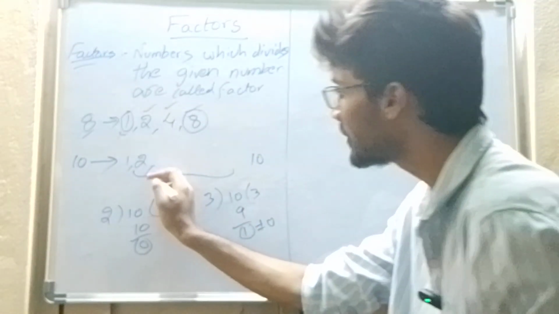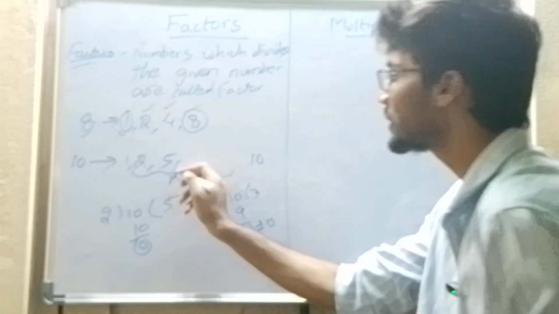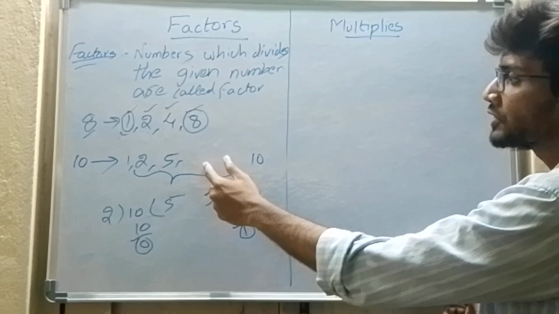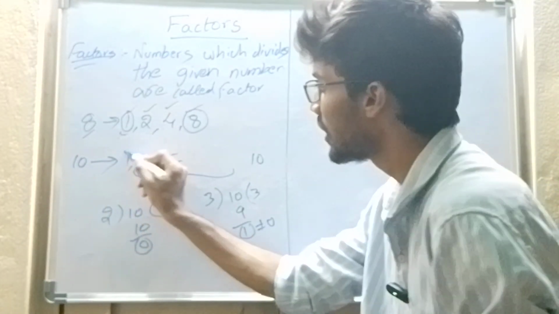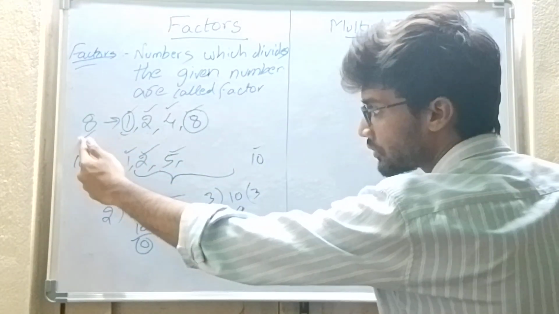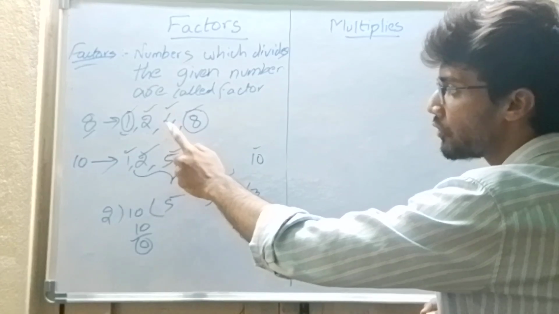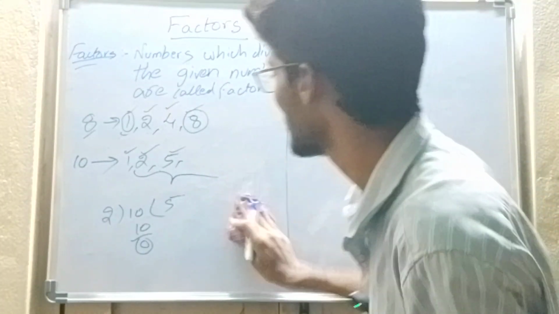No. Does 5 divide 10? Yes, 5 2s are 10. Between 5 and 10 there is no other number which divides 10. Therefore the factors of 10 are 1, 2, 5 and 10. And the factors of 8 are 1, 2, 4 and 8. I hope you understand what factors are.